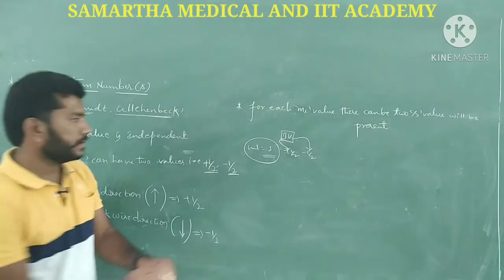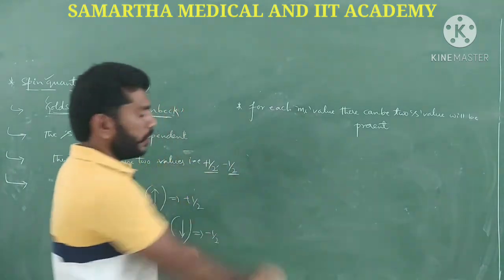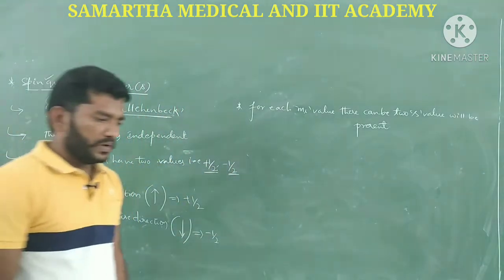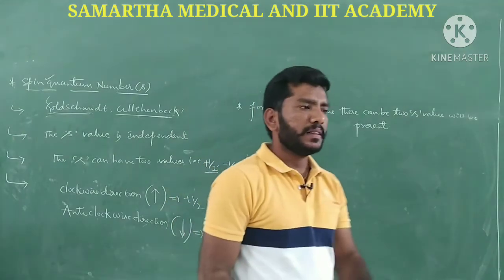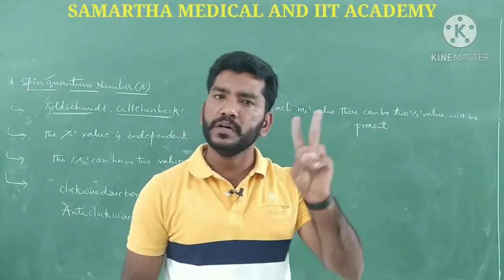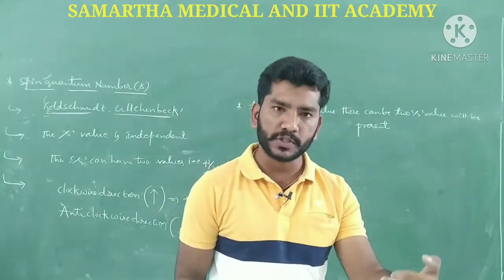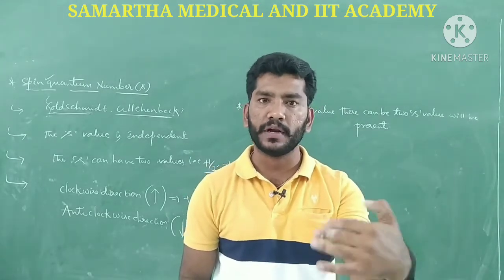And guys, we have to know that in each orbital the maximum number of electrons is going to be 2 only. You can take s orbital, p orbital, d orbital and f orbital.